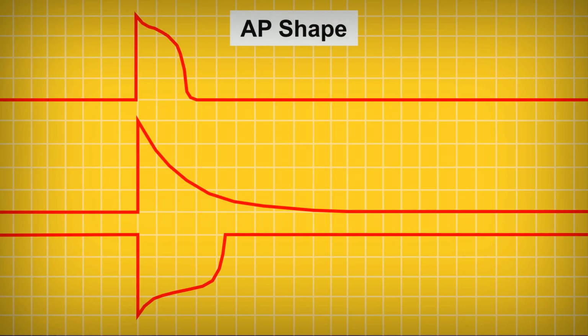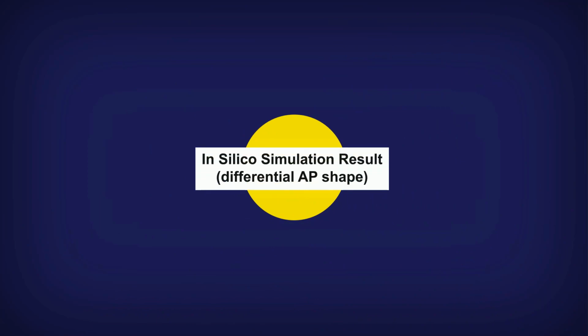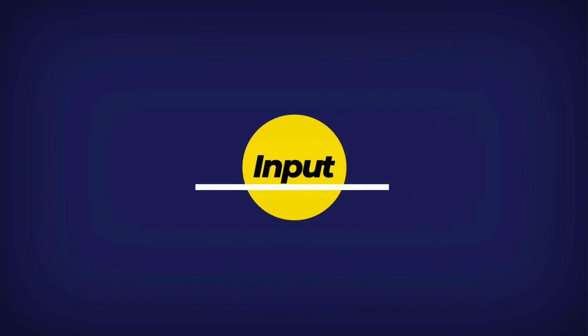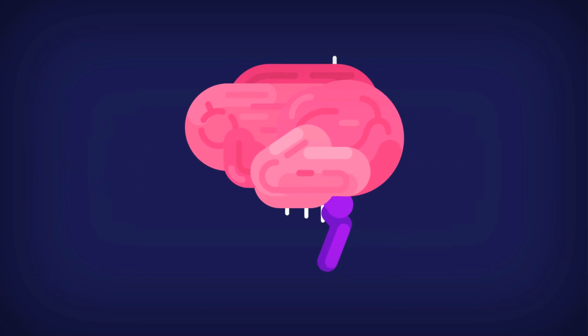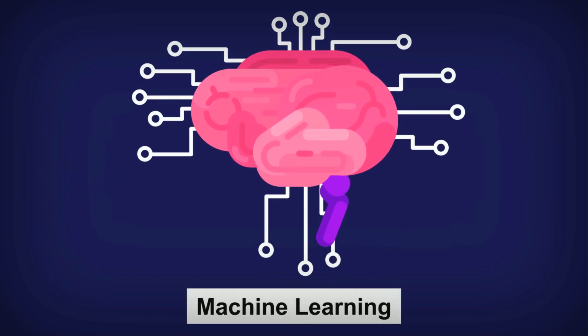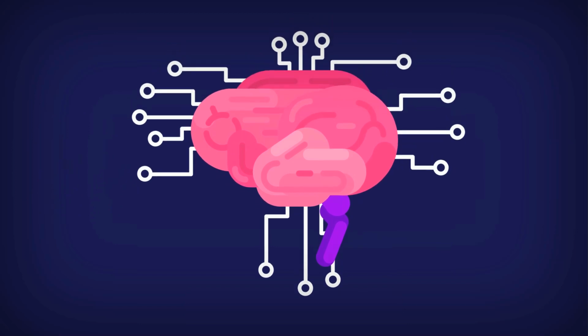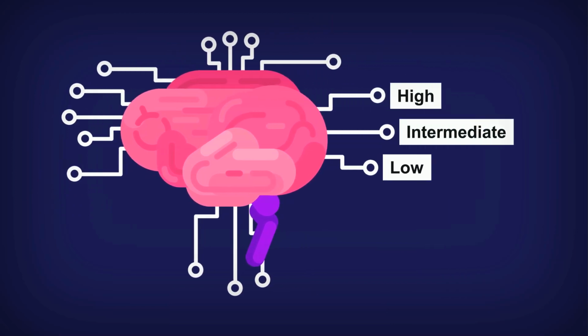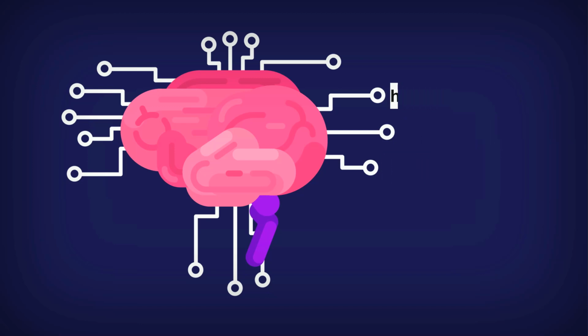This simulation stage calculates the AP shape to obtain the slopes of all waveforms. The in silico simulation results are input for the TdP risk classification process. This classification uses a machine learning method. The TdP risk level is classified into 3 levels: high risk, intermediate risk, and low risk.